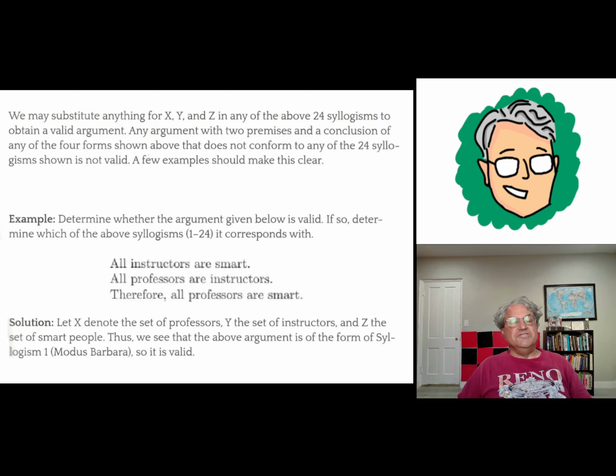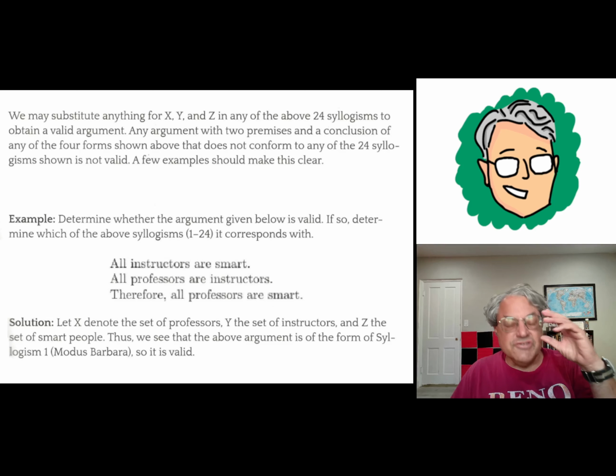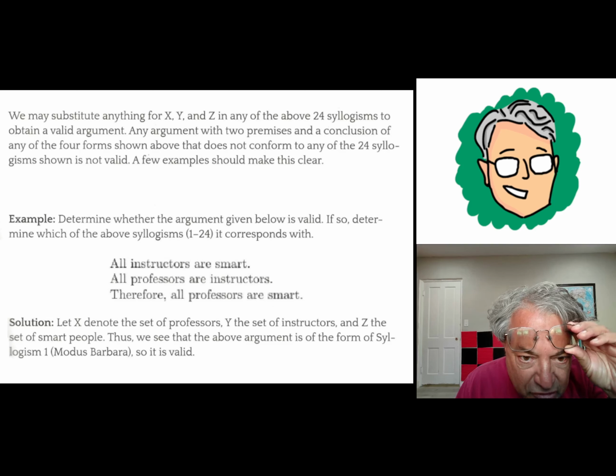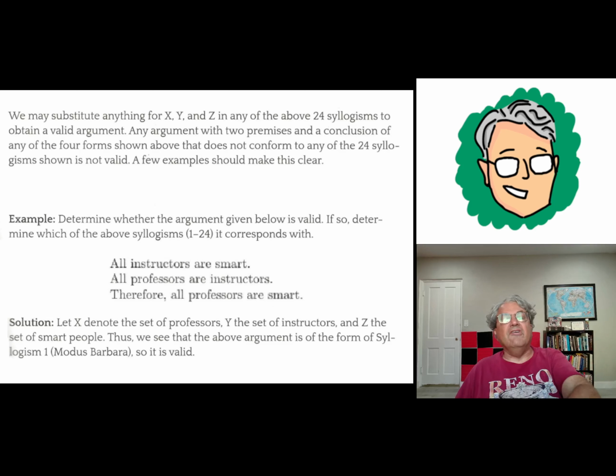And in order to see if this is valid, we have to substitute X, Y, and Z. We can substitute X for instructors and Z for smart, and I guess Y for professors. You can just see if it has this form, and it turns out it does. It has the form of modus barbara, the first one again. So this is a valid argument. As long as you can reduce it to one of the 24 forms, it's valid.